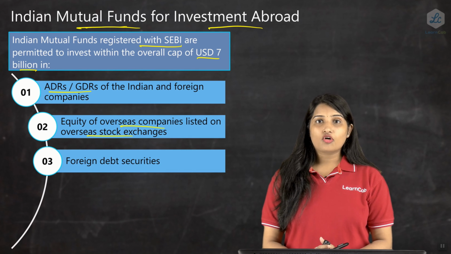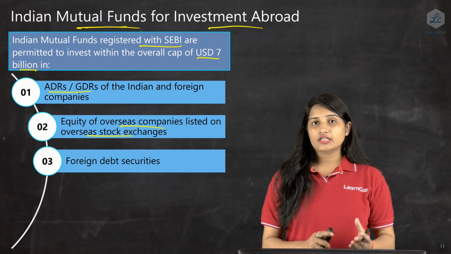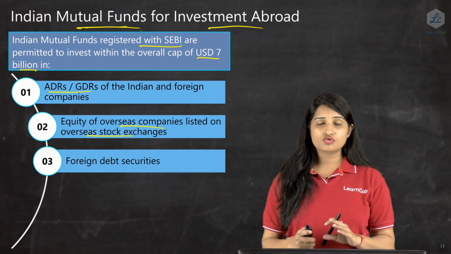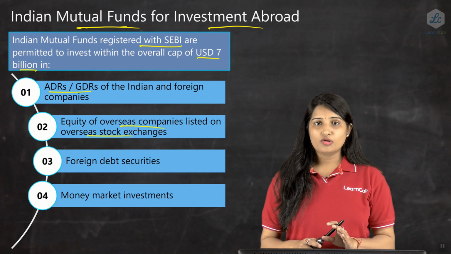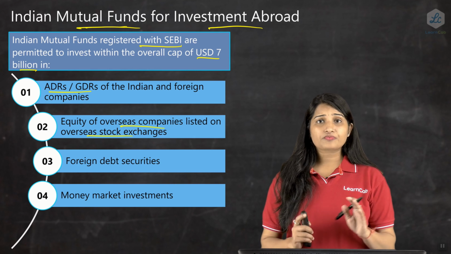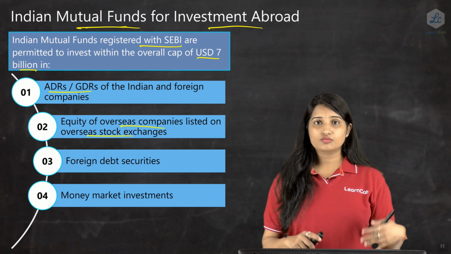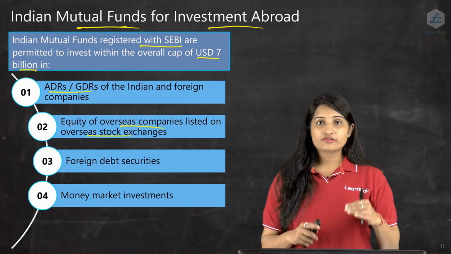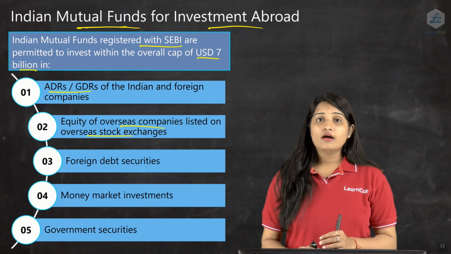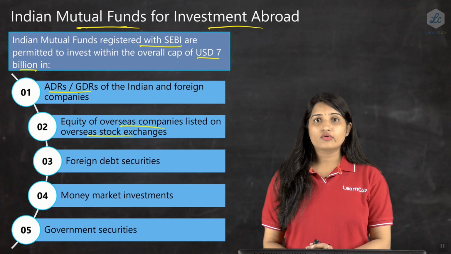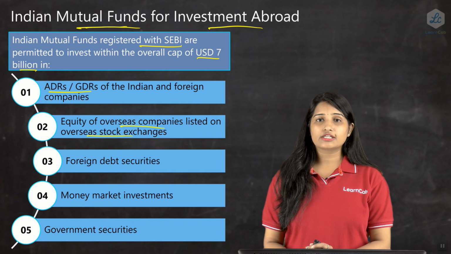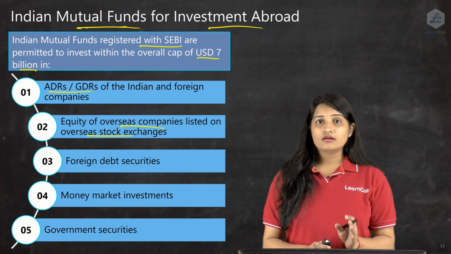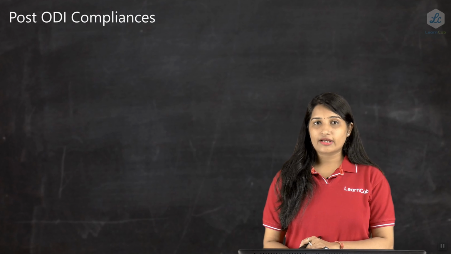The third one is foreign debt instruments or securities. They can even invest in foreign debt instruments or securities. The fourth point is money market instruments. If a mutual fund wants to invest in money market instruments, that is also a permissible transaction. Under government securities, if they want to invest abroad by way of government securities, that is also permissible, provided the overall limit of $7 billion is complied with.